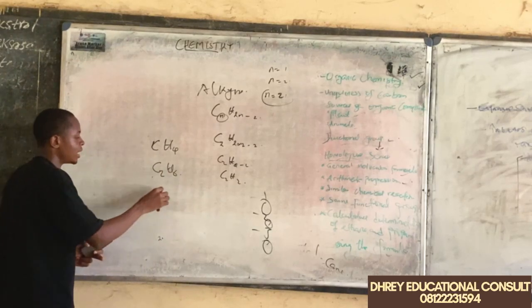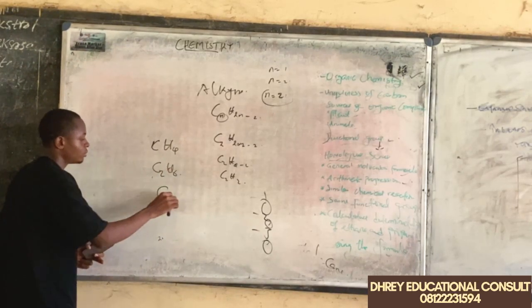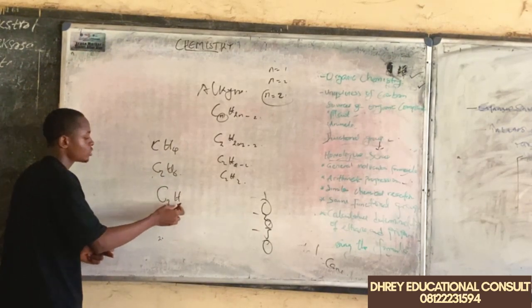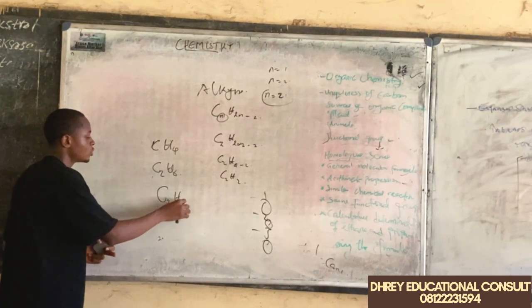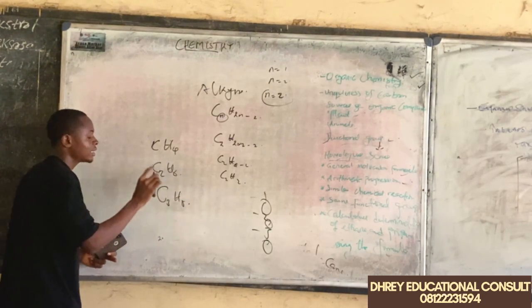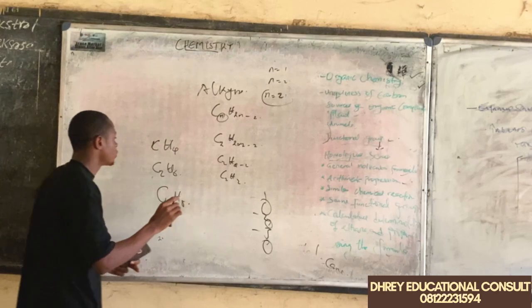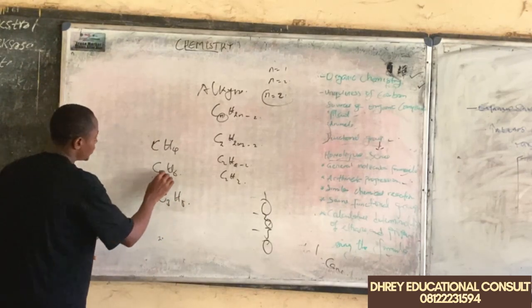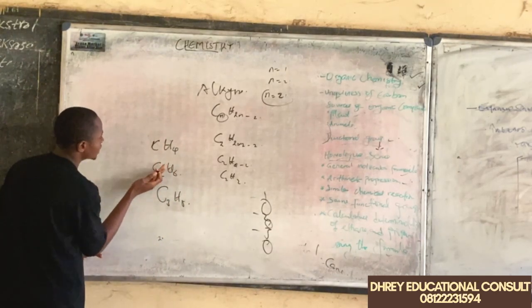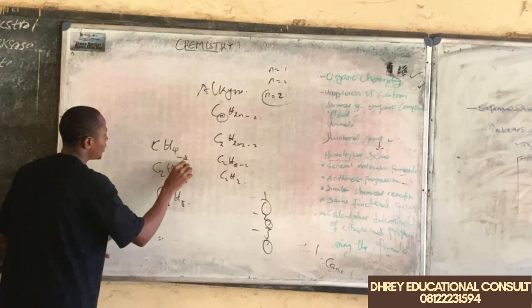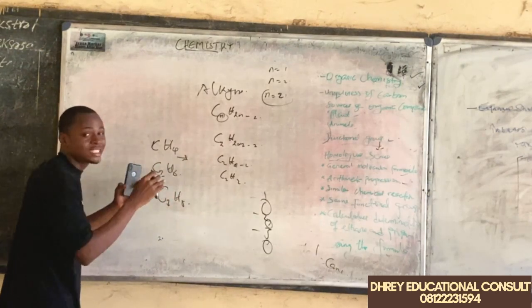Now the third member is going to be C3, then 3 times 2 is going to be 6, plus 2 is going to be 8. Now there is a specific difference between them, in the sense that if we subtract this from this, there is a formula difference within them.